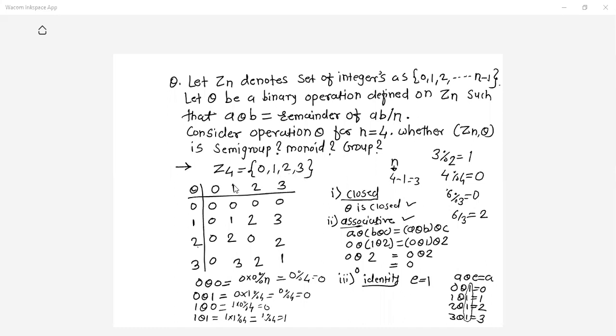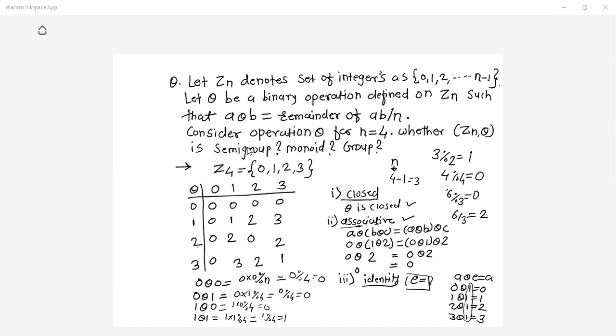If you look at the column for 1, you have the values 0, 1, 2 and 3. So then I can say 1 is the identity element. You should get these values of the set in the same sequence in the column. For the value 1, you get this sequence 0, 1, 2 and 3, and hence you can say 1 is the identity element. So this shortcut way also you can find the identity element. So there exists an identity element.